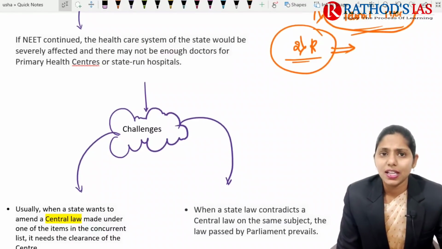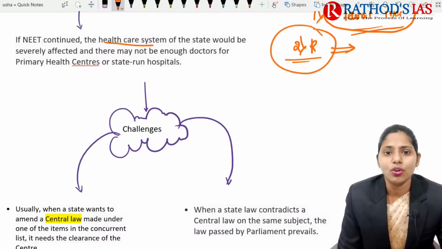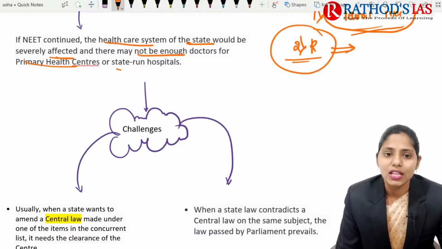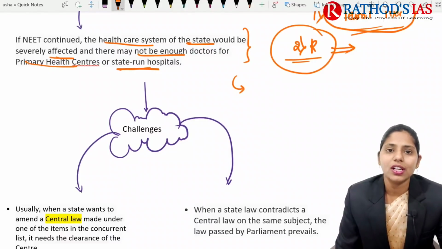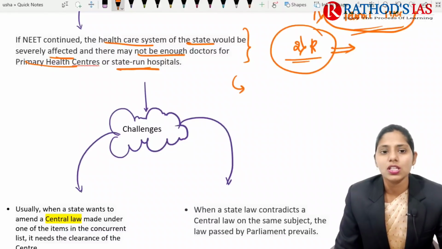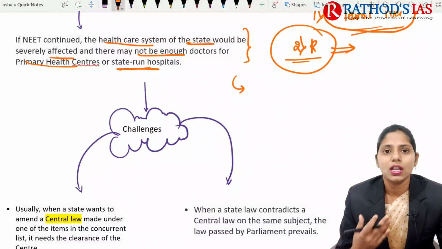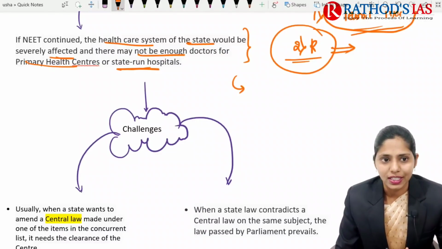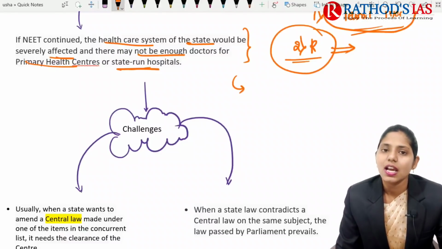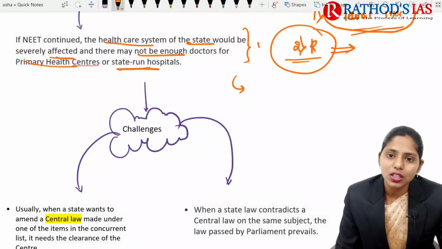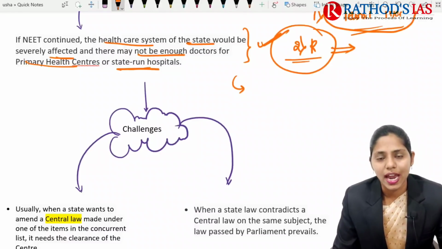So if NEET is continued, then the healthcare system of the state would be severely affected, and there may not be enough doctors for the primary health centers as well as state-run hospitals. So this is a cause of concern. Only the affluent class can enter these medical courses, and the poor are left behind. Because of this, if it is continued, the number of doctors from Tamil Nadu will decrease. So it will affect the number of doctors in the primary healthcare centers and even state-run hospitals. So these are the important reasons that led to the anti-NEET stand.